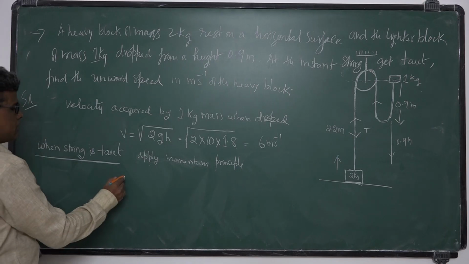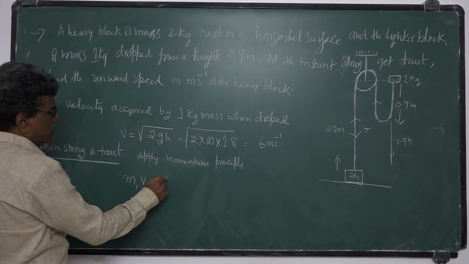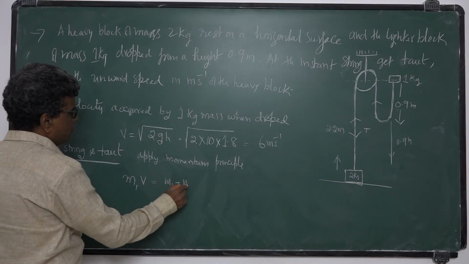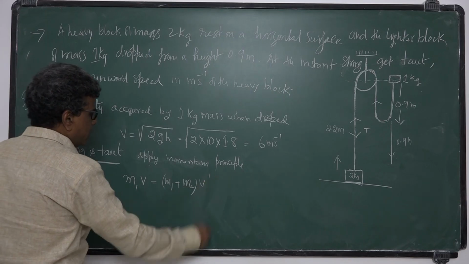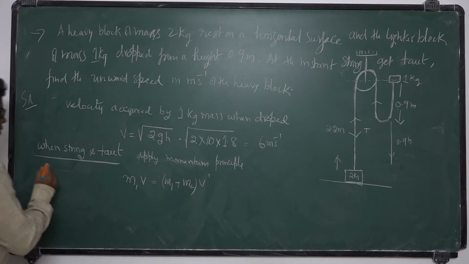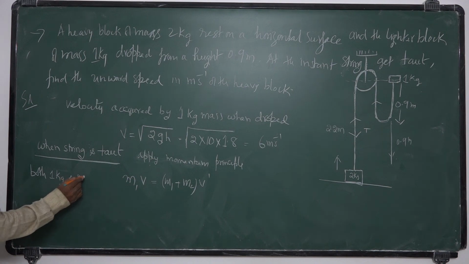So what is the momentum? Initial momentum m1v is equal to (m1 plus m2) v dash. When the string is tight, both the 1 kg and the 2 kg have the same speed.